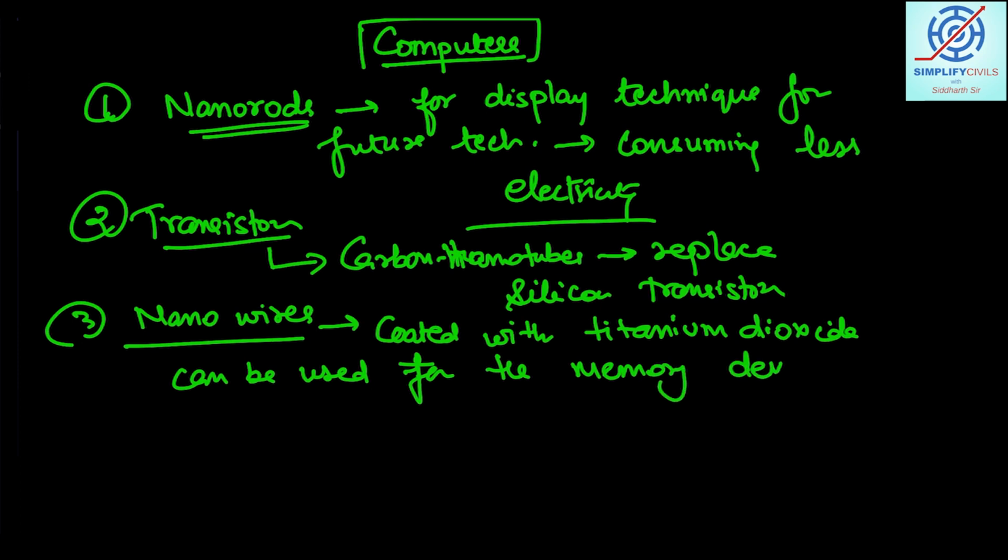So if there are memory devices, we can enhance the memory of the device by using such kind of nano wires. And Intel is one of the examples where I've told you that it is trying to increase the memory and using more efficient nano chips, right?